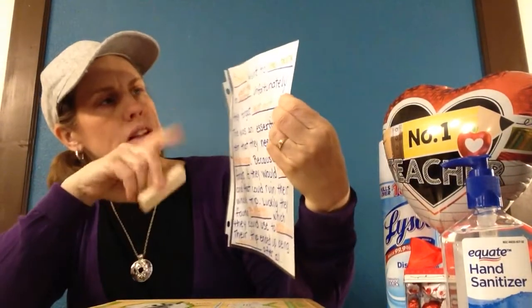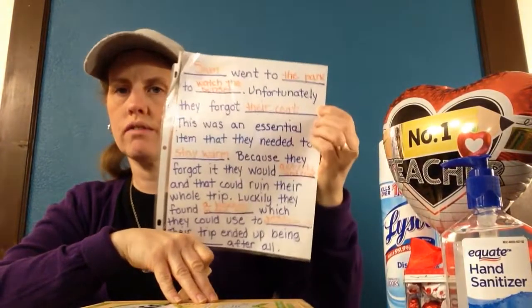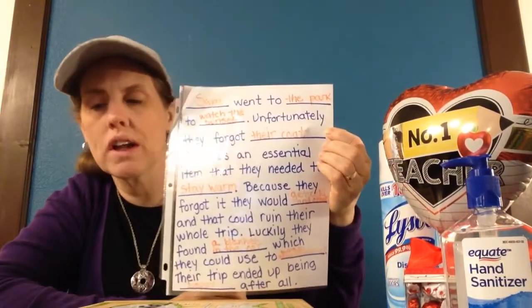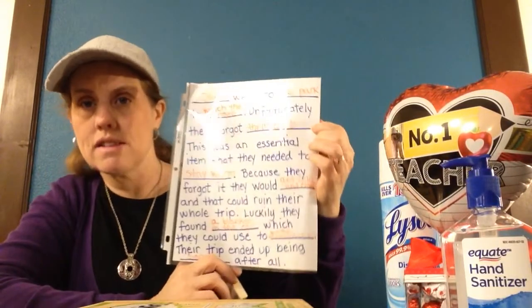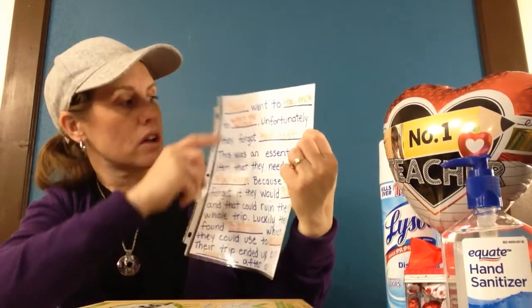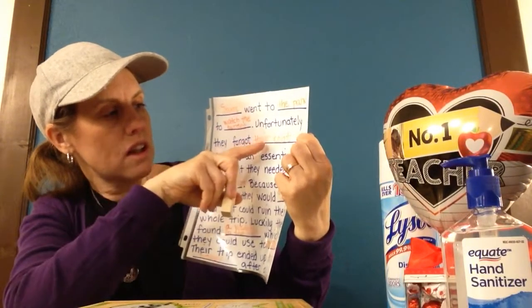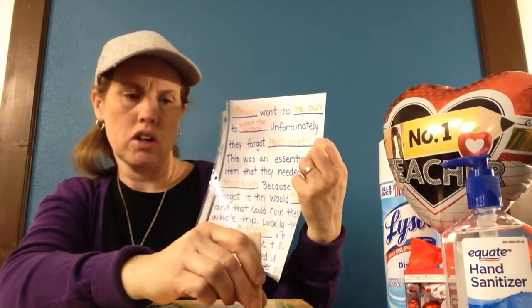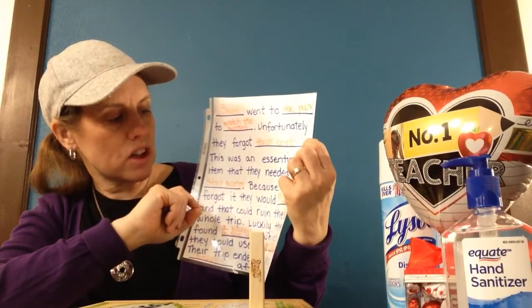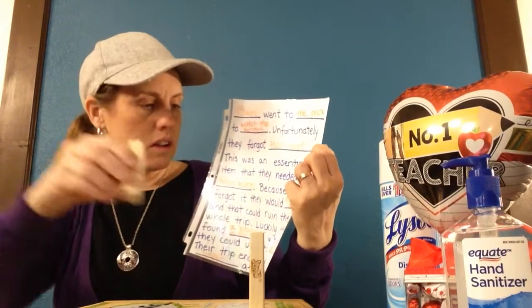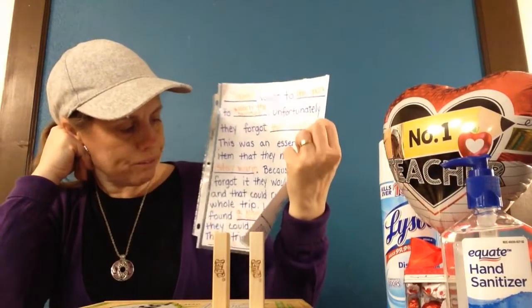So let's look at the cause and effect of this story we just wrote. Let's see. Sam went to the park to watch the sunset. Now, we don't know why he went to the park. We can infer that there was a reason why they went to the park. We can make that inference. It doesn't tell us in the story, except for they went to watch the sunset. Unfortunately, they forgot their coat. So here's our big cause. They forgot their coat. And because they forgot their coat, they were going to get cold and cranky.